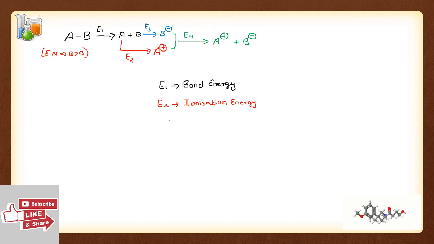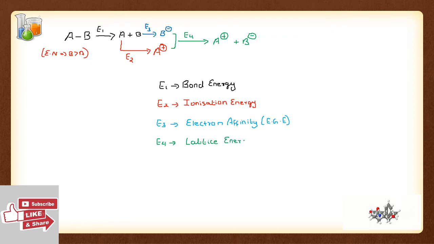E3 is known as electron affinity, or you can call it electron gain enthalpy. E4 is known as lattice energy.